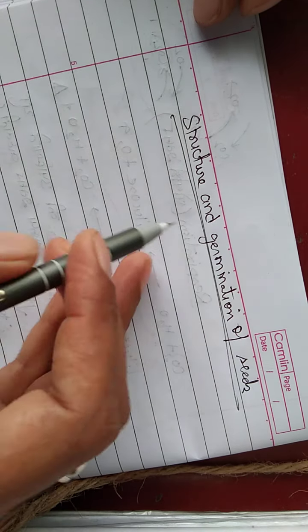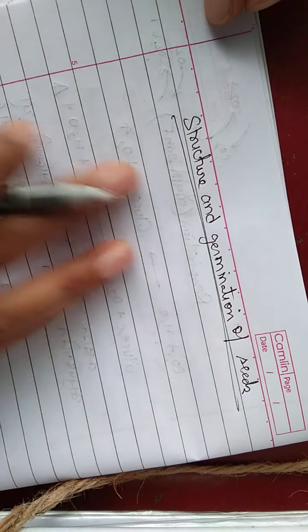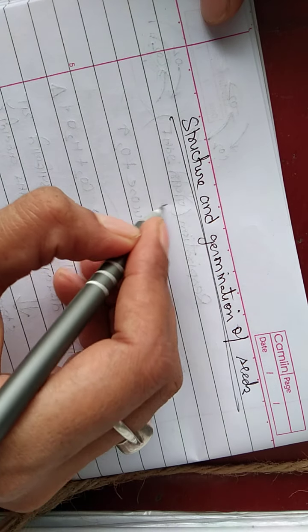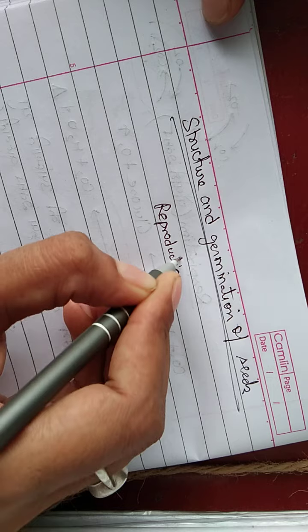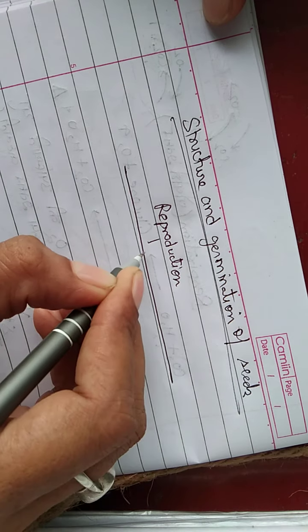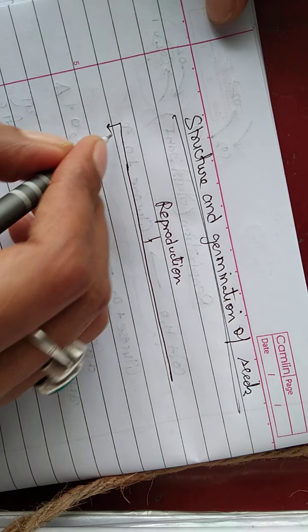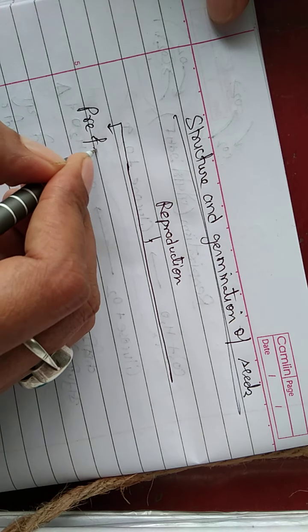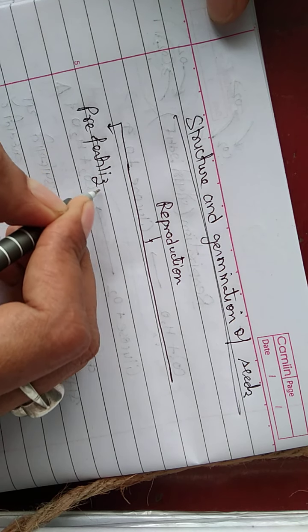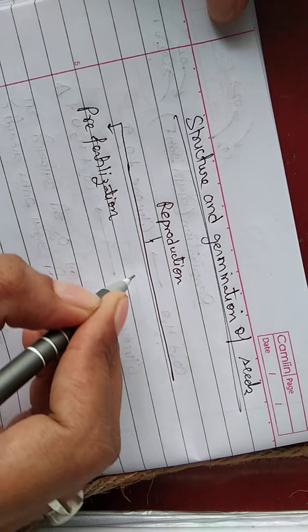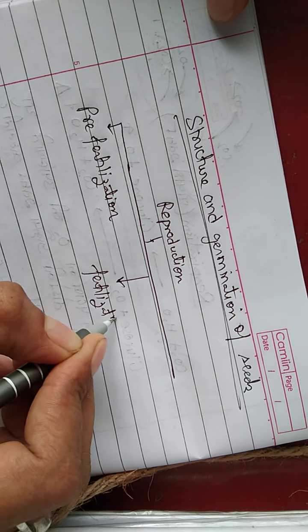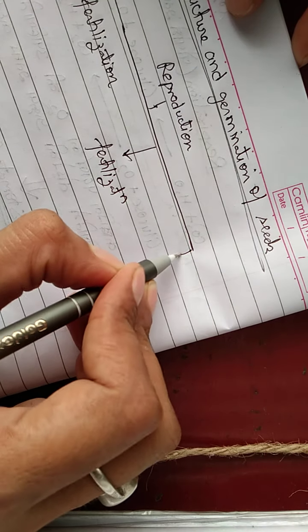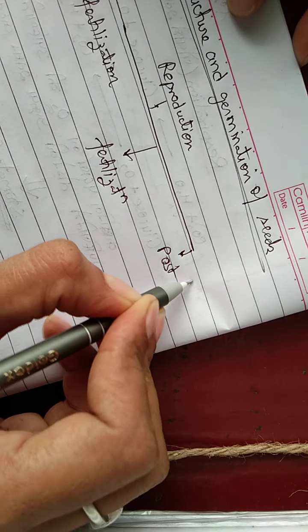Hello everyone. Next chapter is structure and germination of seed. In the process of reproduction, we have learned three stages: pre-fertilization, fertilization, and post-fertilization.